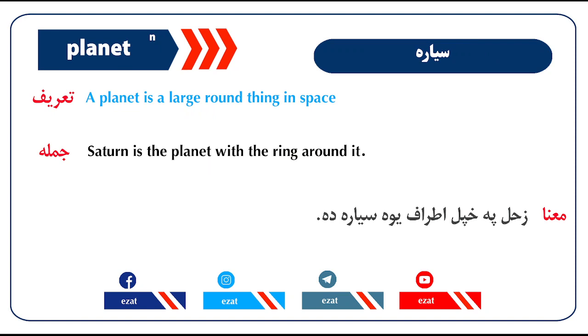Planet. A planet is a large round thing in space. Saturn is the planet with the ring around it.